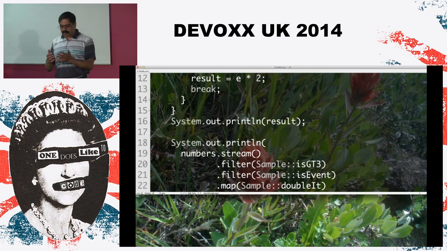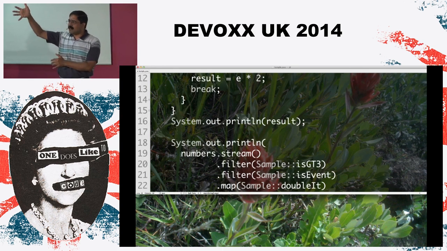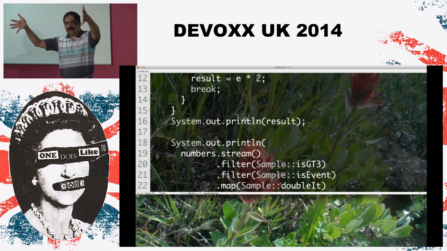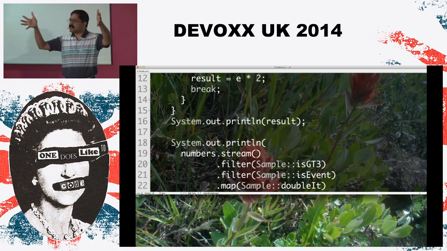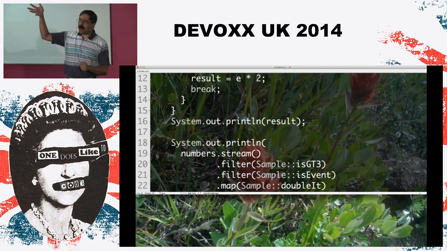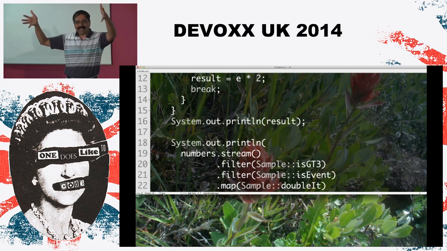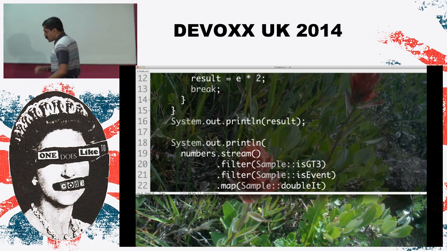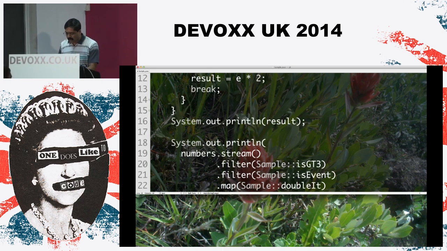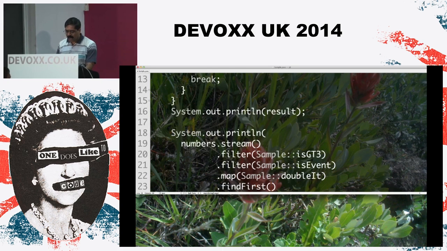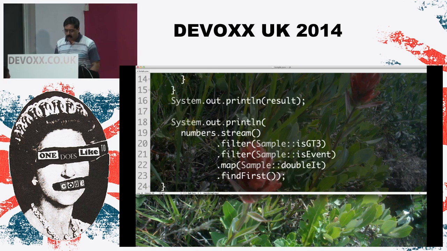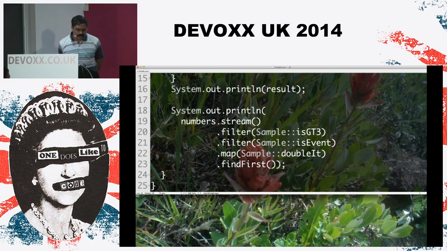And the map method is one of my favorites. It says, given a collection of input, perform a mapping of the input value to the output. So this is a very nice transformation function. It transforms an input into another output collection where it automatically applies that operation on every single element in the collection itself and produces the resulting collection. And the last thing I'm going to do here is to do findFirst and ask for the result from this collection. Now, this code is a bit more revealing and it has two benefits.